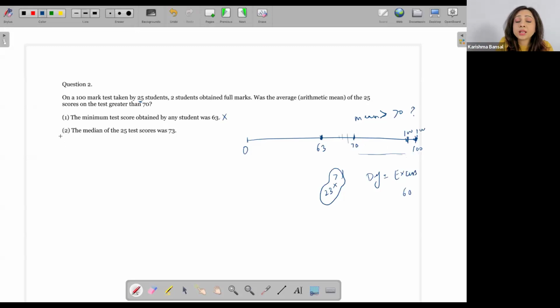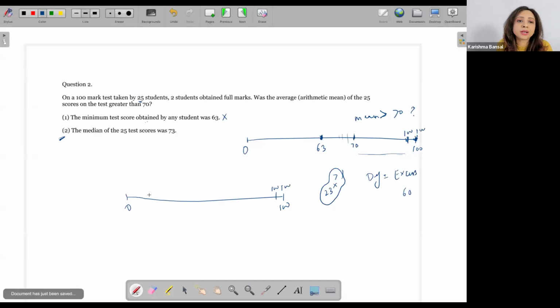Okay, fine. Now I look at my statement 2 alone, and I cannot take this value, which means that, let me just draw a new diagram. Of course, in the exam, you don't really need to draw a new diagram, but then you'll have to cut out the 63 so that you don't take it by mistake, right? So let's say I have my 0 to 100 here, and I have 25, and all I know is that there are two people who have 100, right?